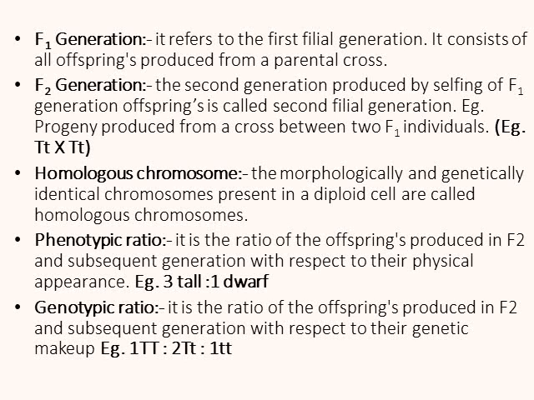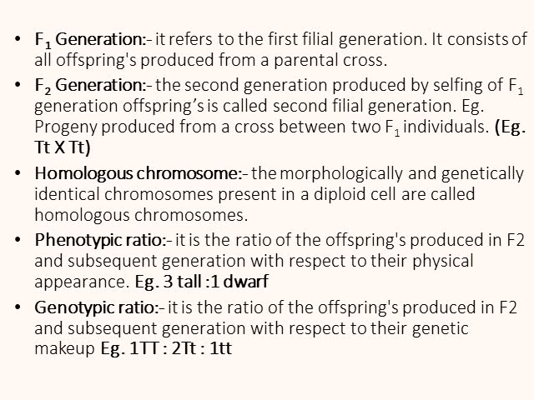Phenotypic ratio: it is the ratio of the offspring produced in F2 and subsequent generations with respect to their physical appearance. For example, 3 tall to 1 dwarf, that is, in the proportion of 3, tall plants are found, while in the proportion of 1, dwarf plants are found. So in a monohybrid cross the phenotypic ratio is 3 is to 1.